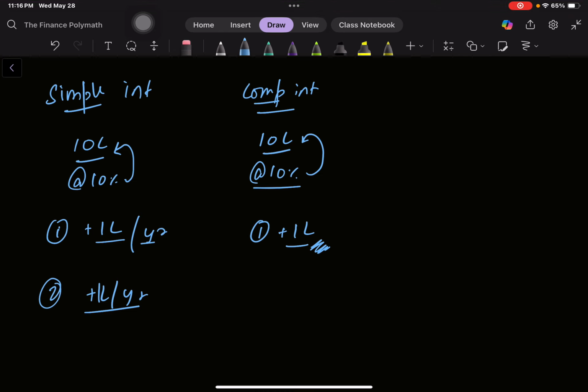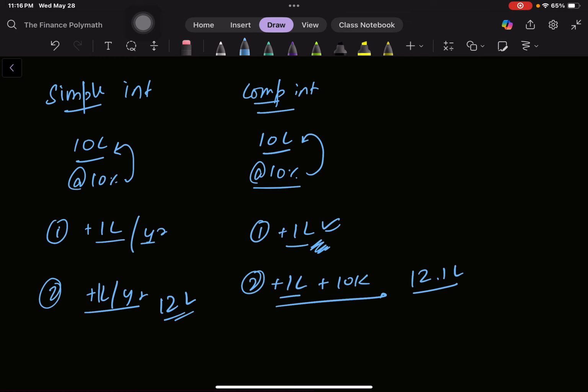So basically you'll get 1 lakh, plus you'll get 10% interest on this interest as well. So you'll get interest on interest as well. So basically 10k. So after 2 years you'll end up with 12.1 lakh, and here you'll end up with 12 lakh. So this is basically what compound interest is. In compound interest you'll get interest on interest, and in simple interest you only get simply the interest on the principal amount.